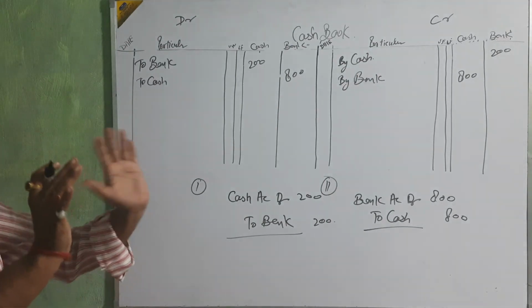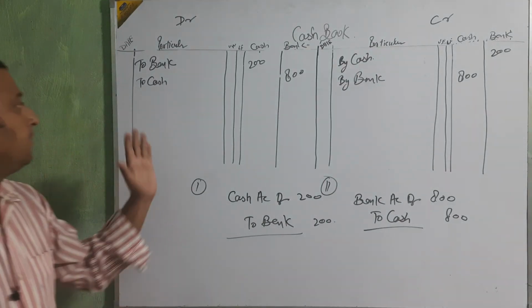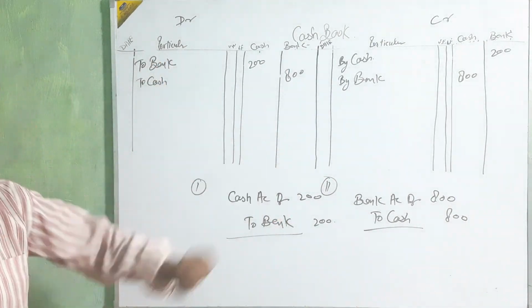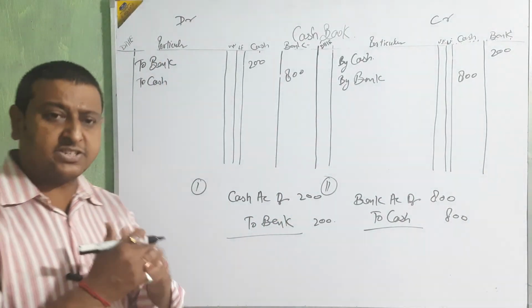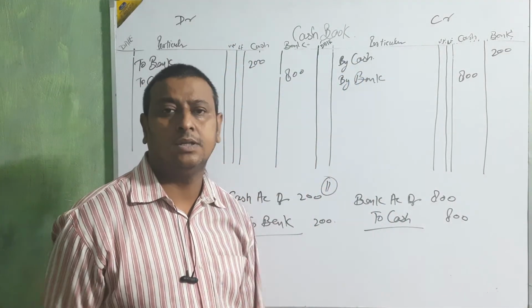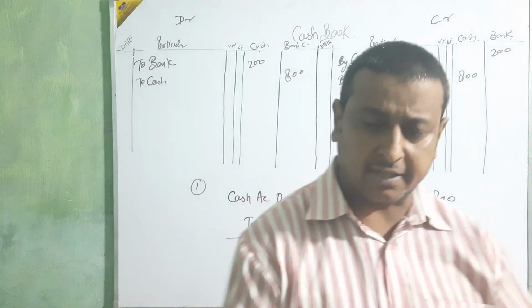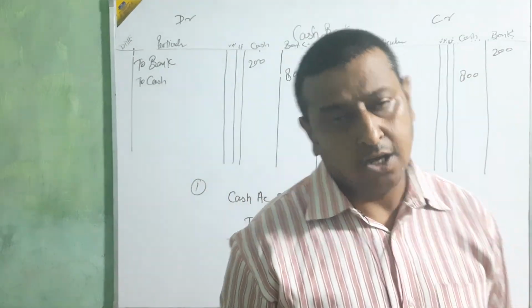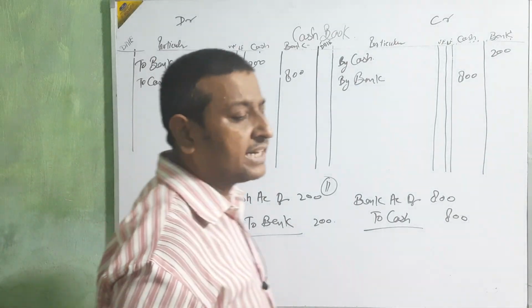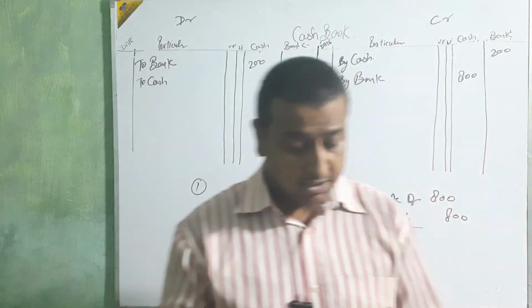And the other thing we'll see. Any payment in cash, then cash. Any payment with a check, then bank. If you are receiving a check and deposit it the same day, then bank column. Receiving the check but not depositing, cash. Okay. On this basis we are going to maintain the single column cash book and the double column cash book.